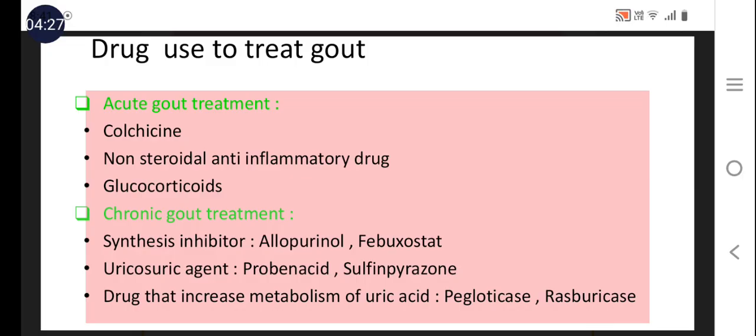So this classification part is important, especially synthesis inhibitors, that is allopurinol and febuxostat. Then uricosuric agents, those drugs that increase the excretion of the uric acid, that is probenecid and sulfinpyrazone. And third is drugs that increase the metabolism of the uric acid, that is pegloticase and rasburicase.